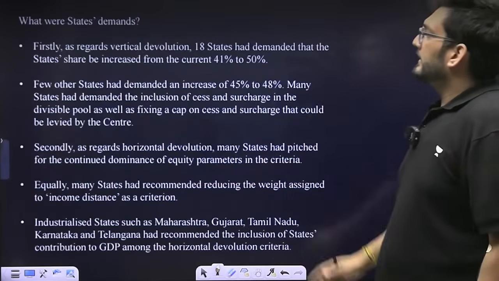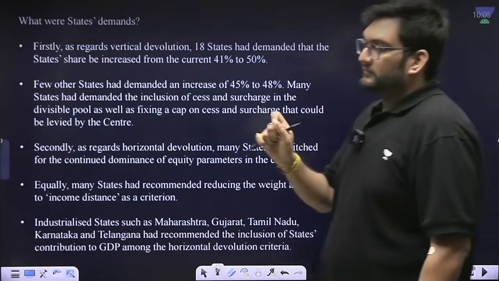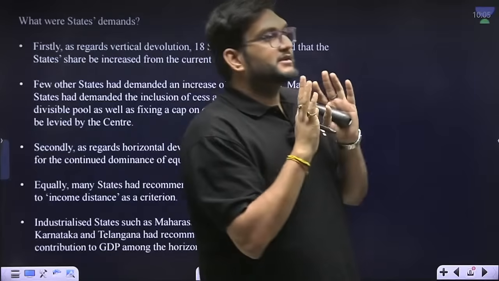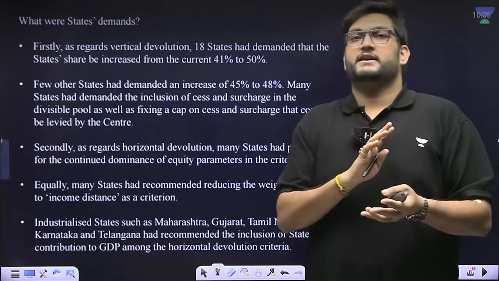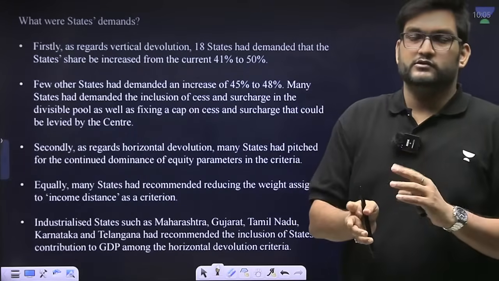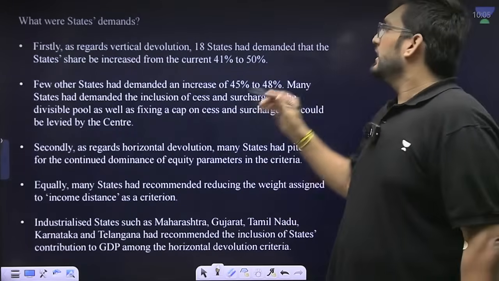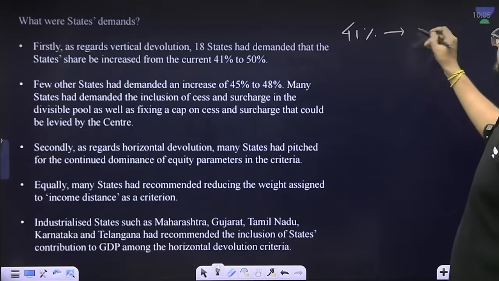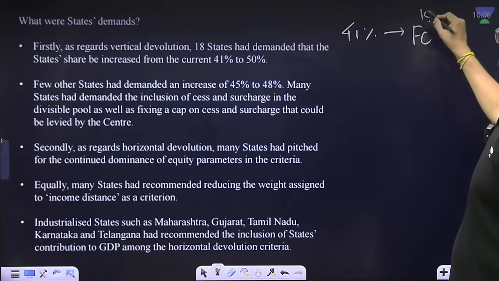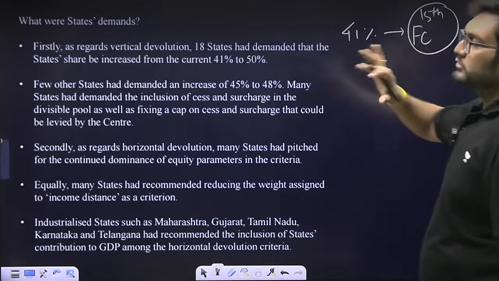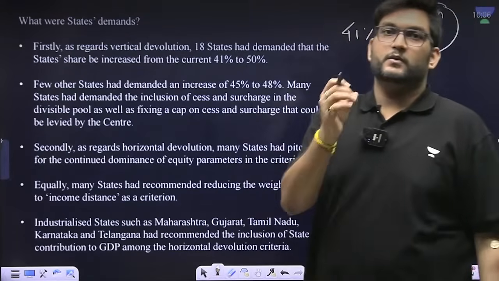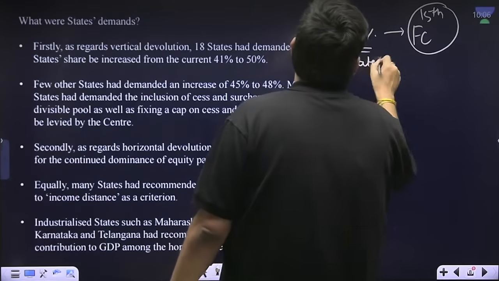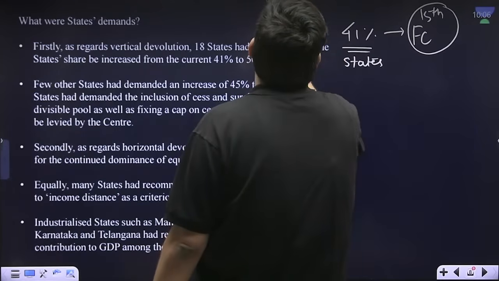Now, before we talk about the recommendation itself, there has been a lot of friction between state and center over GST compensation also. So the states were saying that 41% devolution was decided under the 15th Finance Commission, that out of the money which is there, 41% the states will get, 59% the center will get.